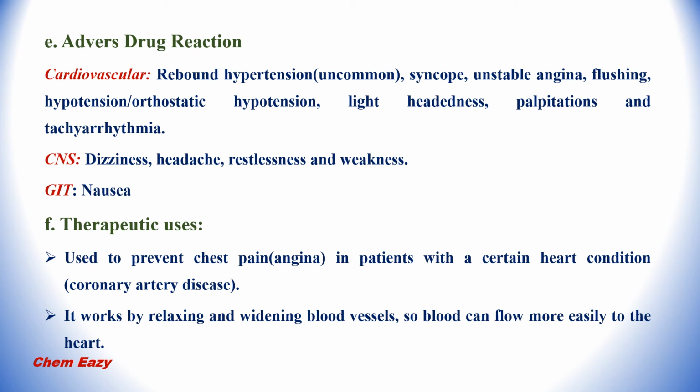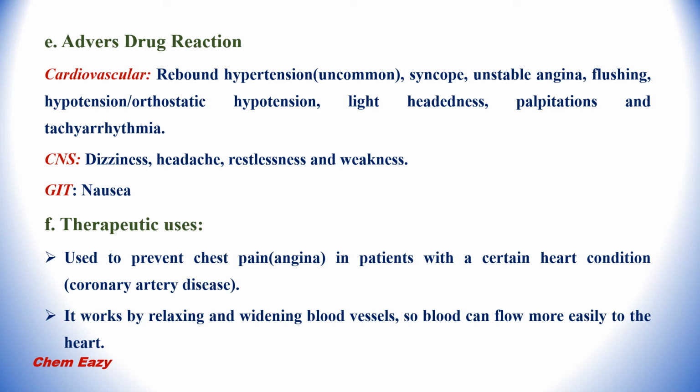Adverse drug reactions of isosorbide dinitrate include, in the cardiovascular system, rebound hypertension, which is uncommon, syncope, unstable angina, flushing, hypotension or orthostatic hypotension, lightheadedness, palpitations and tachyarrhythmia.